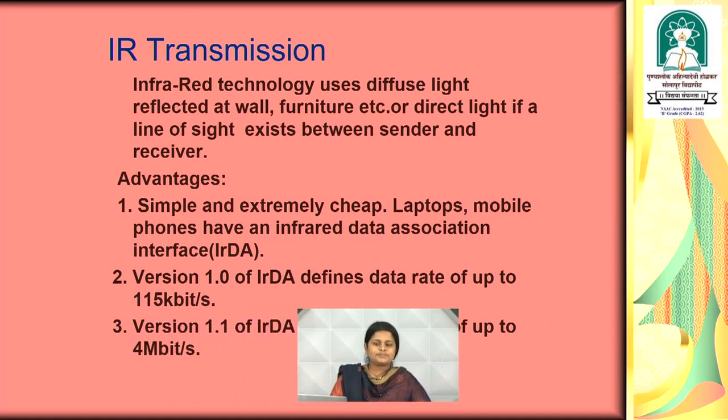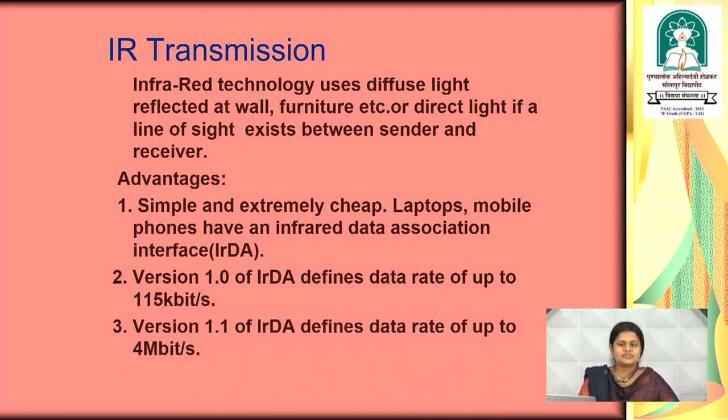Now, what are the advantages of the infrared transmission technology? It is simple and extremely cheap. Laptops and mobile phones have an infrared data association interface facility. Before the Bluetooth facility was introduced in our mobiles, there was an infrared facility in our mobile for file sharing or any type of sharing of data. For this, in our mobile there is a facility of IrDA, that is, infrared data association, and the condition is that the two mobiles are placed close to each other for sharing of the data.